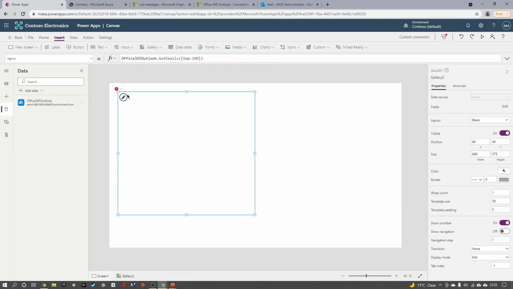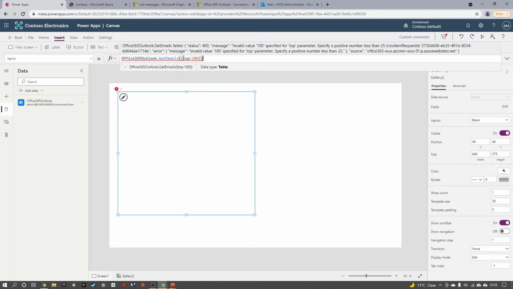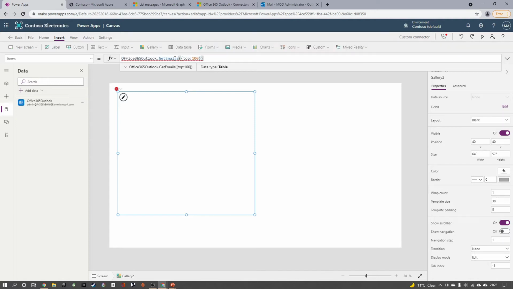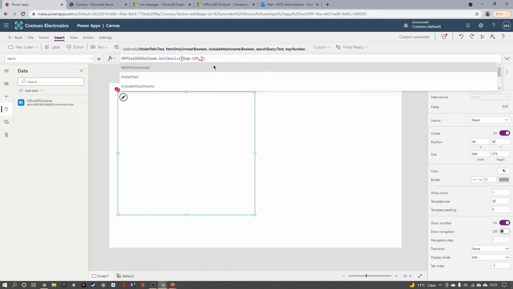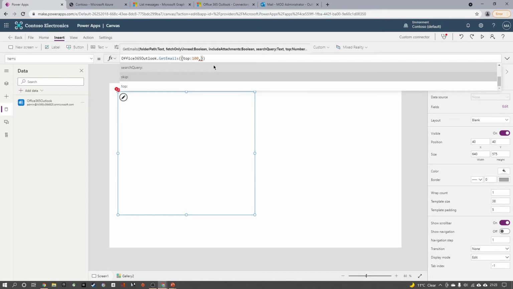You can see that an error pops up. Let me show you the error. It shows that the specified positive number should be less than 25. It means this standard connector will support the top 25 emails, which means that we can add multiple search queries or filtration for these emails, or we can skip 25 to do the pagination, but we can only consume the top 25. So that is the limitation in the standard connector.